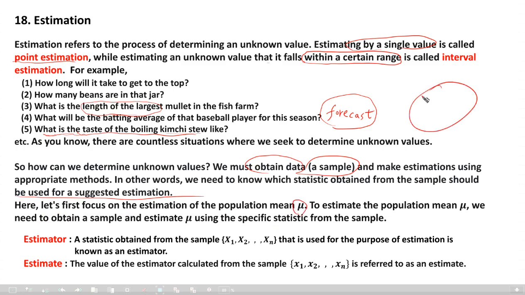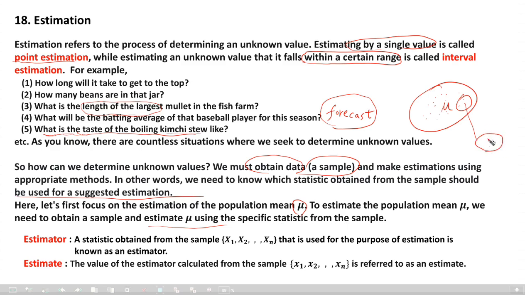There is a population, so there are many data in the population. Of course, we do not know the mean of those data. The mean is mu, okay? To estimate mu, we need to obtain a sample and estimate mu using a specific statistic from the sample.